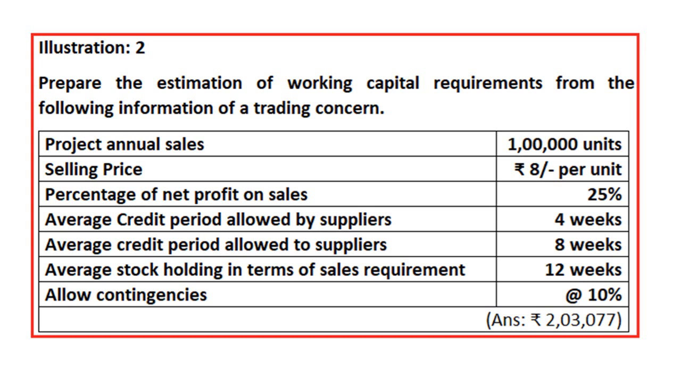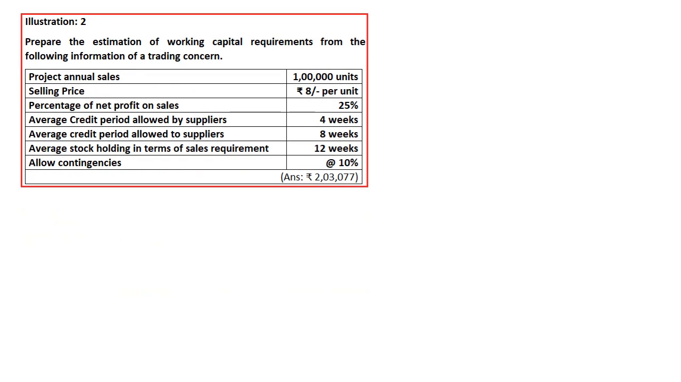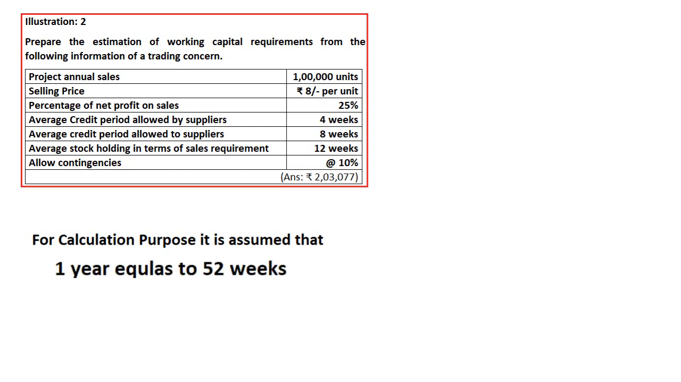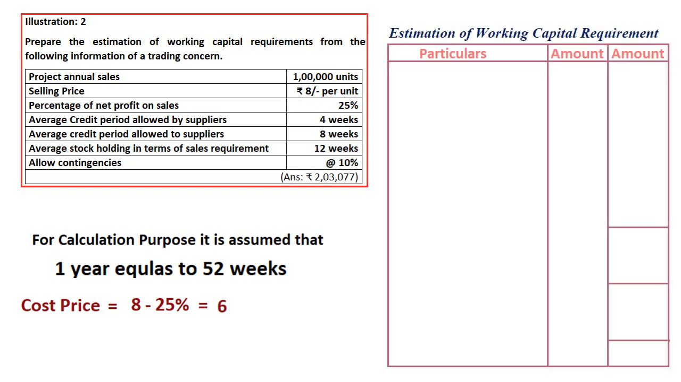So we'll directly move to the answer. We will do the solution. For calculation purpose, our assumptions are 1 year is equal to 52 weeks. Then cost price: how to calculate cost price? As I told you, 8 rupees is the selling price minus 25%. So these are the assumptions we are first making. Once these assumptions are made, then we will draw the estimation of working capital table.